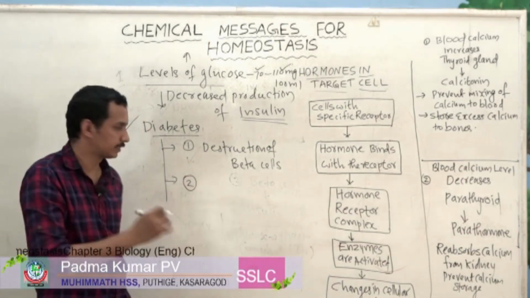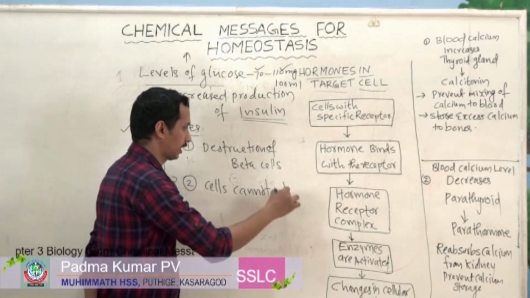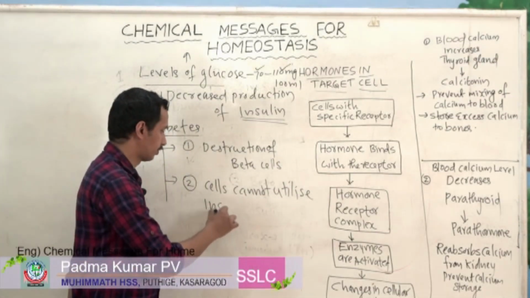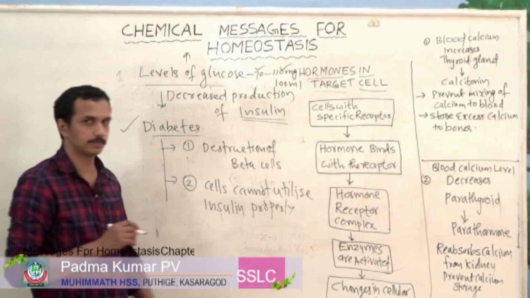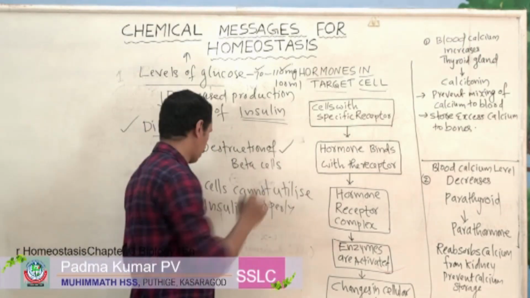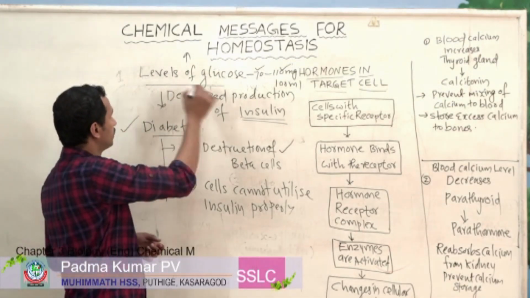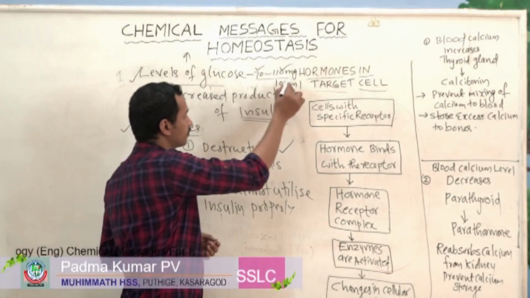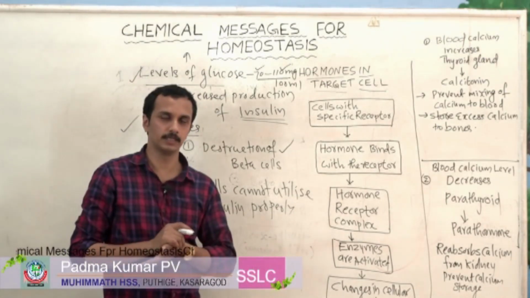Or the second reason, cells cannot utilize insulin properly. So there are two reasons for diabetes. First, there is a destruction of beta cells, and second, cells cannot utilize insulin properly. As a result, there will be an increase in the level of glucose. Usually a level above 120 or 140 we generally mention as diabetes.